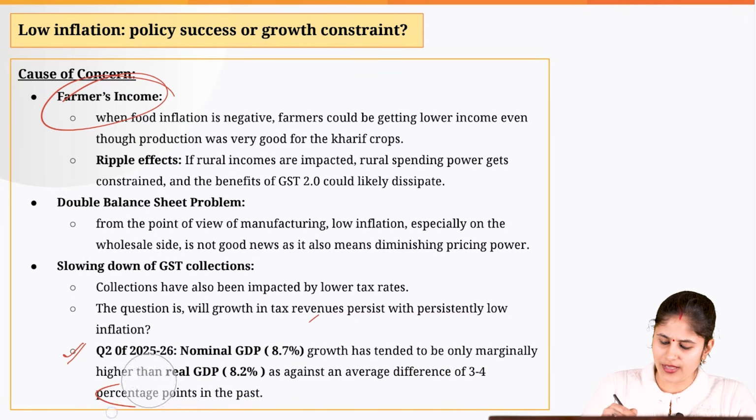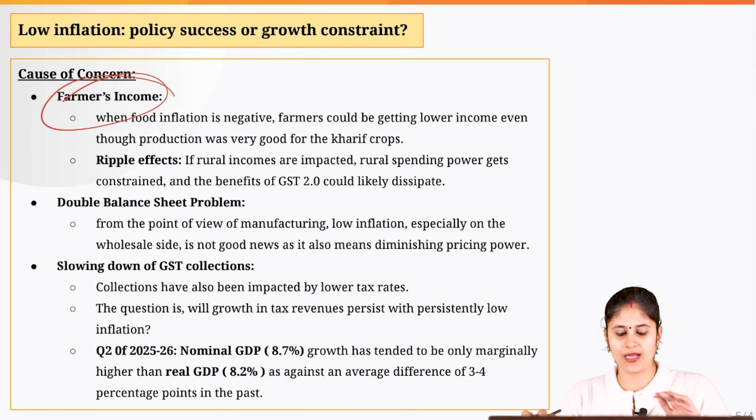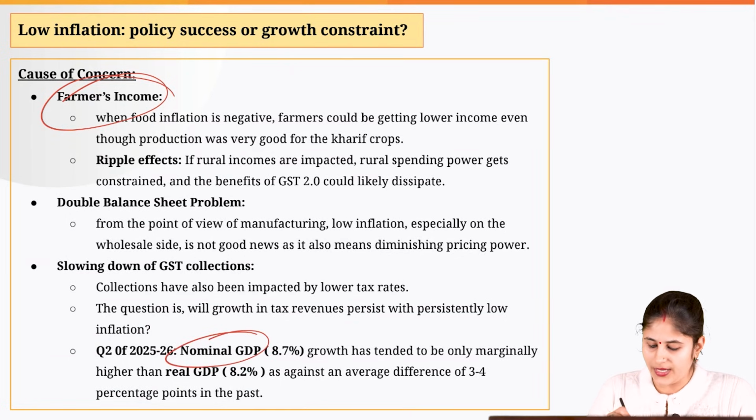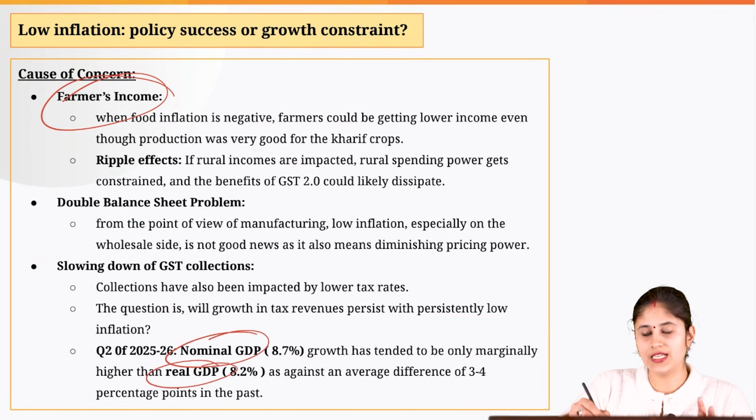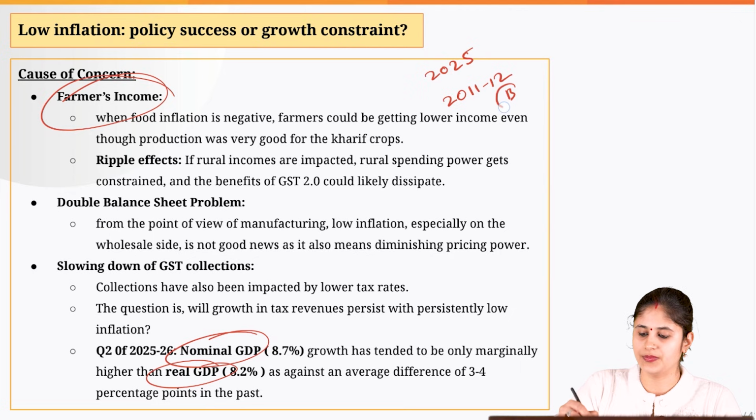Some of you who are not aware of what nominal and real GDP are, let me quickly sum it up for you. When it comes to real and nominal GDP calculation, let's suppose last year 2025, and we had 2011-12 as the base year, right? This is the current year.